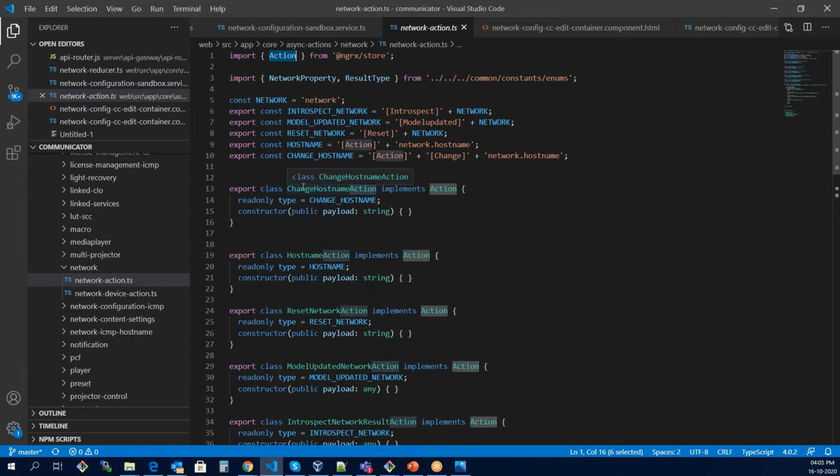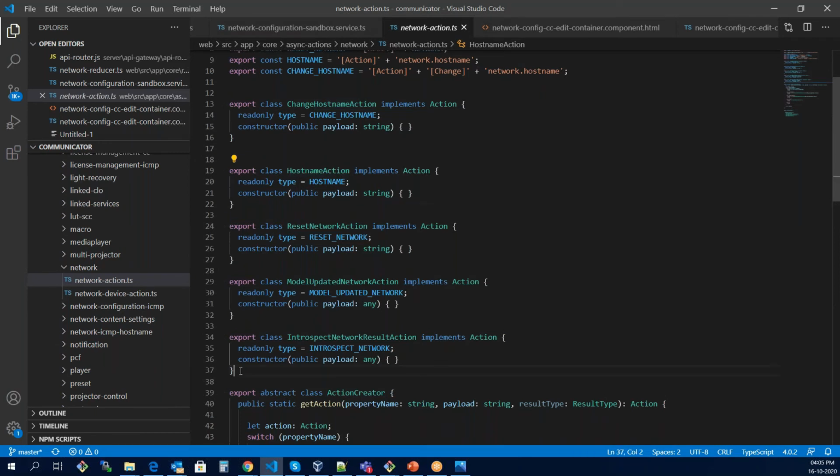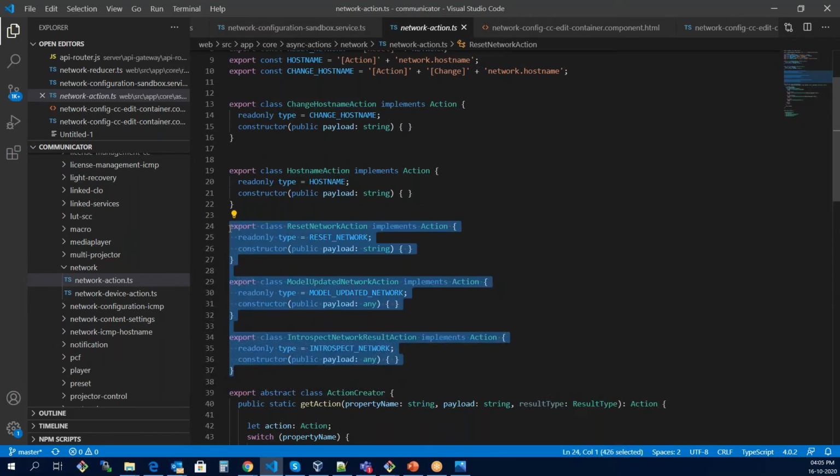So what actions can be there? This is an action name, change host name action, in which we are going to change the host name, and this is the host name. This action is going to get us the host name from the backend.